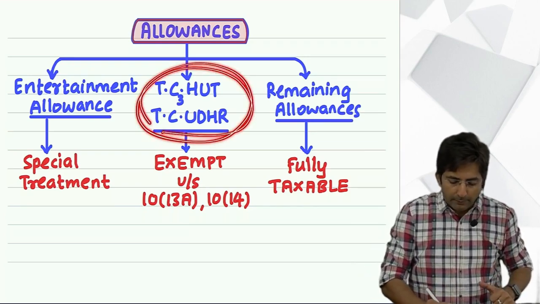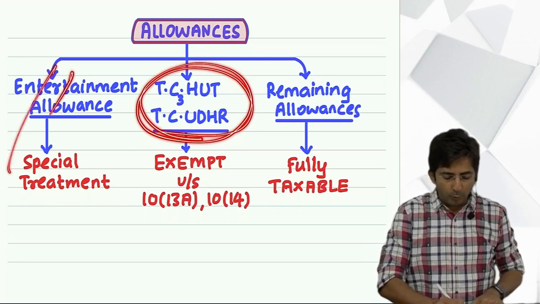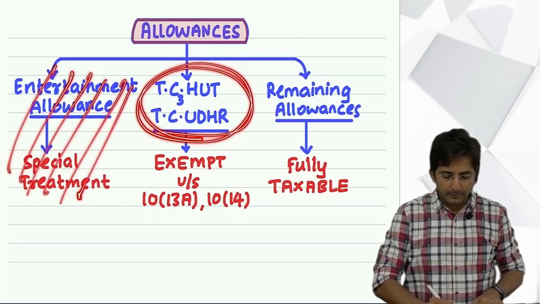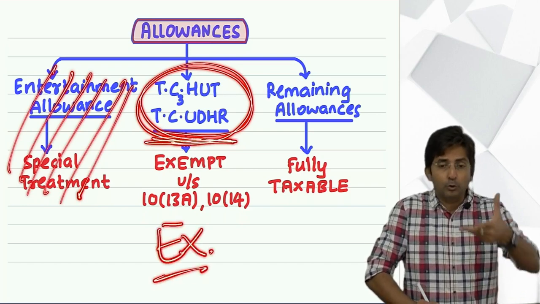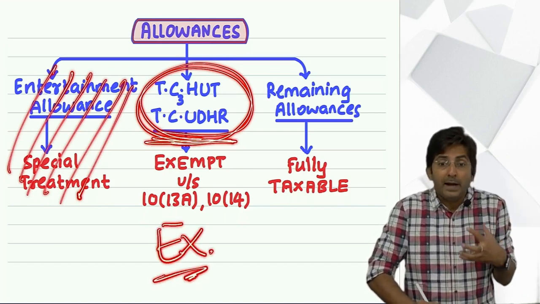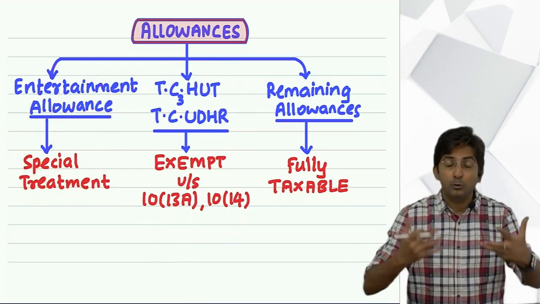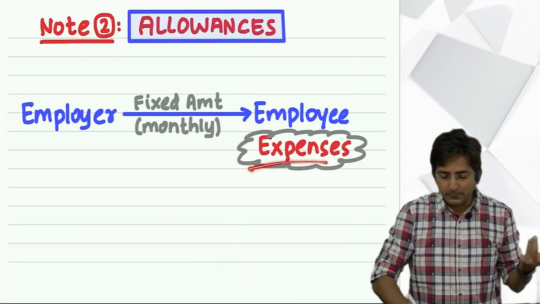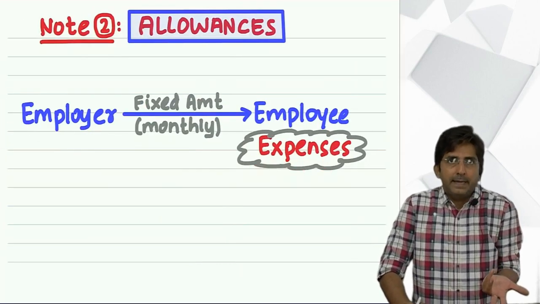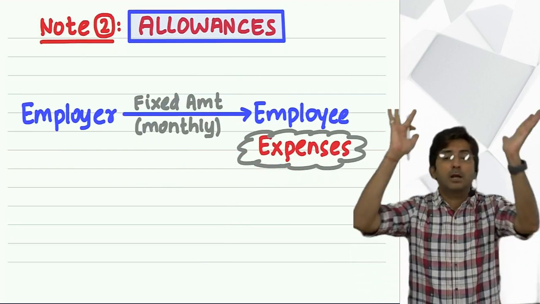This is a keyword. In this, whatever allowances are there, they are exempt. Right now, don't look at this. This is a list of exempt allowances. This you have to learn by heart. You know why a list? Because allowances can be of thousands of varieties. Why? Because, as I said, allowances are for expenses, and there can be thousands of expenses.